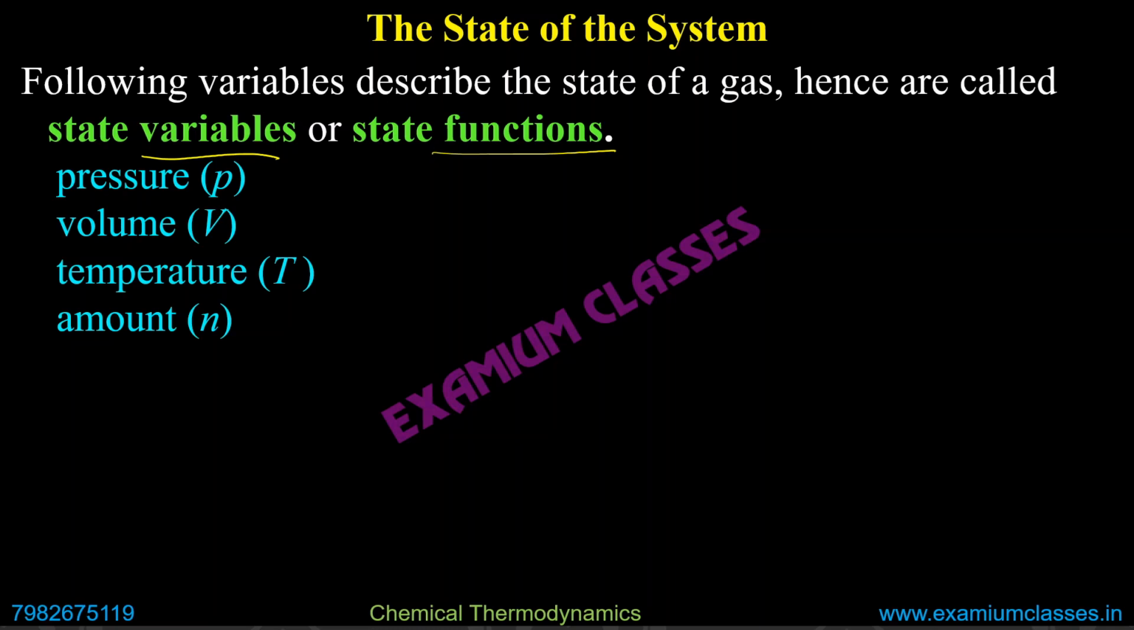So how to understand it? Suppose I have carbon dioxide gas, and I have pressure 1 atm. Volume, say it is 1 liter. Temperature, say it is 50 degrees Celsius. Amount, say it is 1 mole. Obviously it will be in the gaseous phase here, so the state is gaseous here.